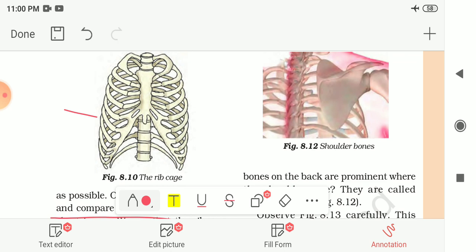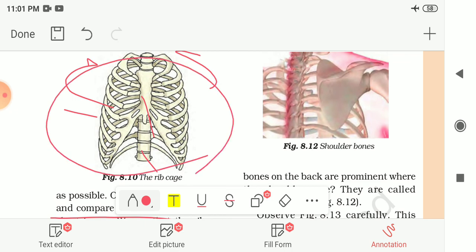You will feel like this, and we see that the ribs are curiously bent, so that means they are bent like this, and they join to the chest bone and the backbone together to form a box. This one is the chest bone and this one is the backbone. So these ribs are joined to these two bones to form a box, and this is known as the rib cage. So entirely this one is known as the rib cage.